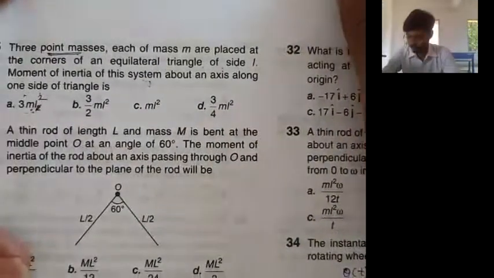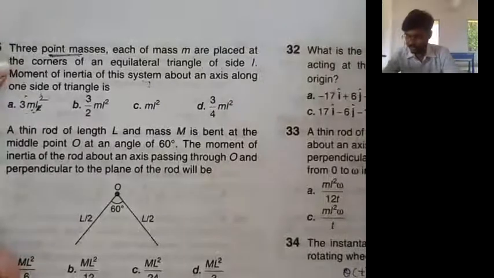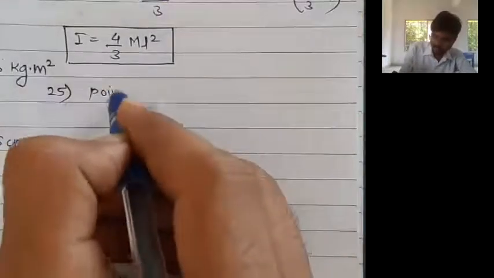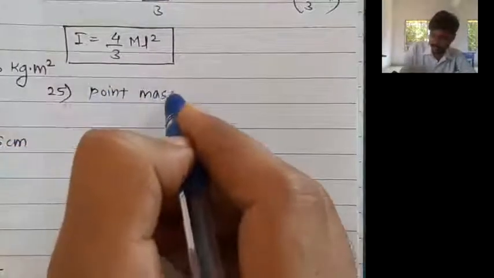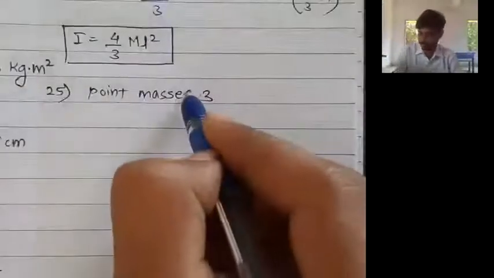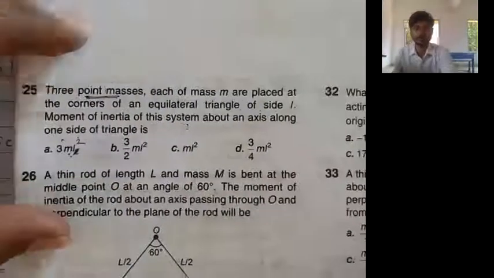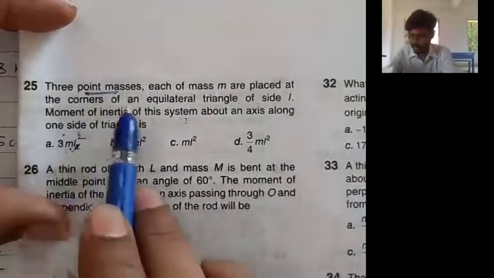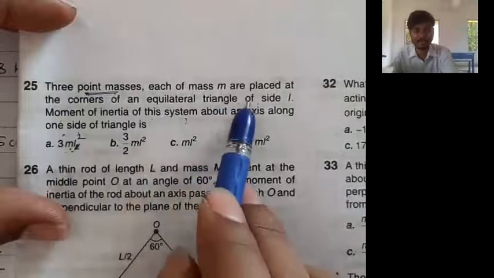Let me read the question. Three point masses, each of mass m. We are given point masses, so let's extract the data. There are 3 point masses, each of mass m, placed at the corners of an equilateral triangle of side L.